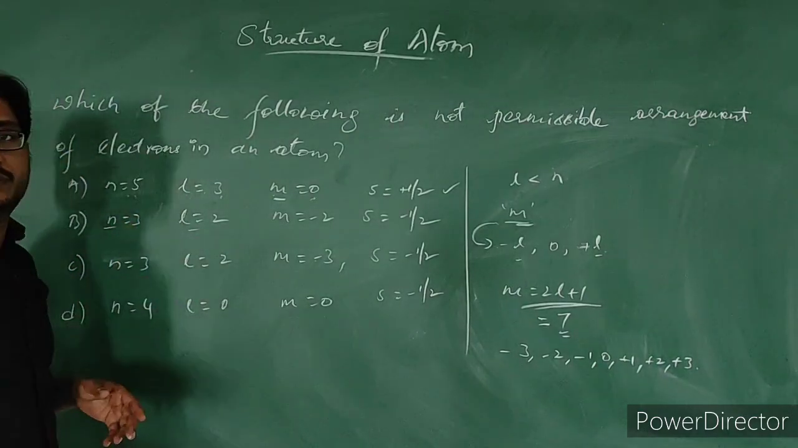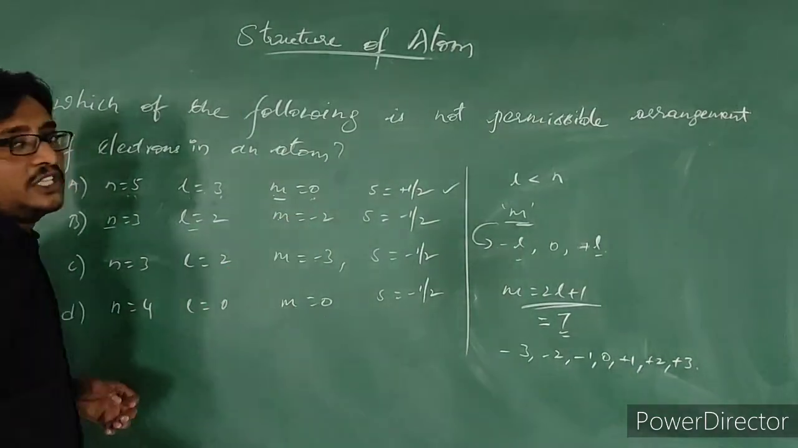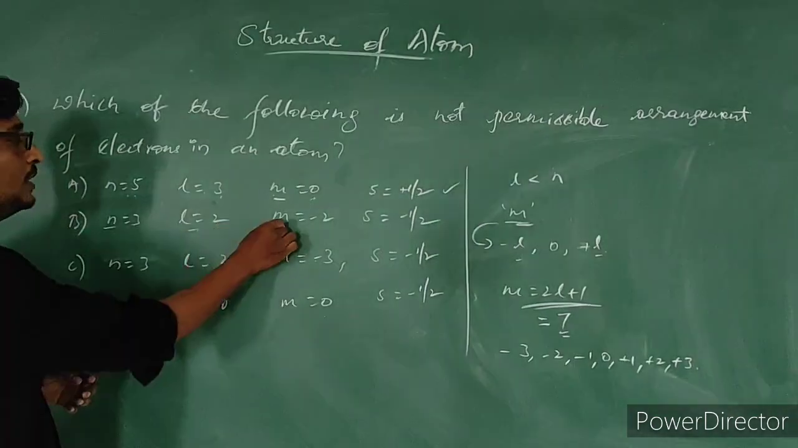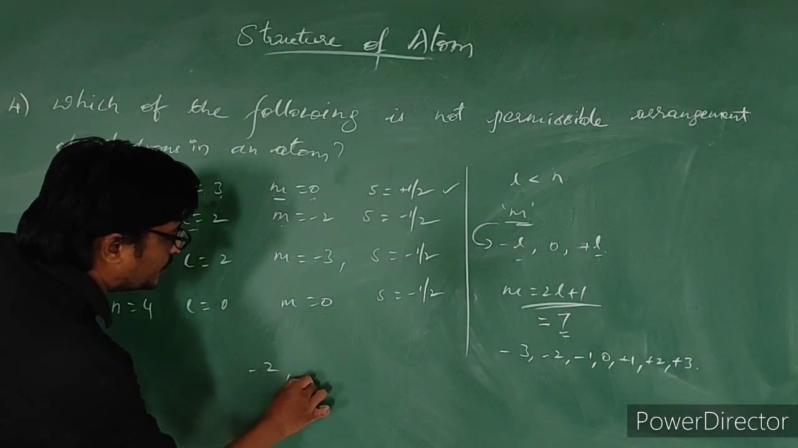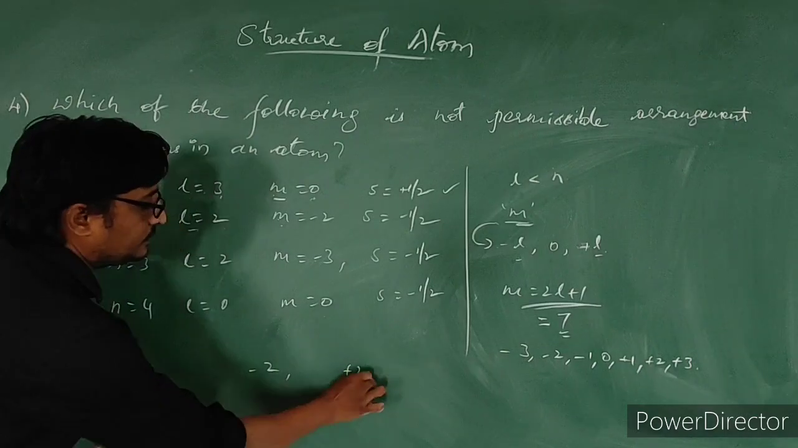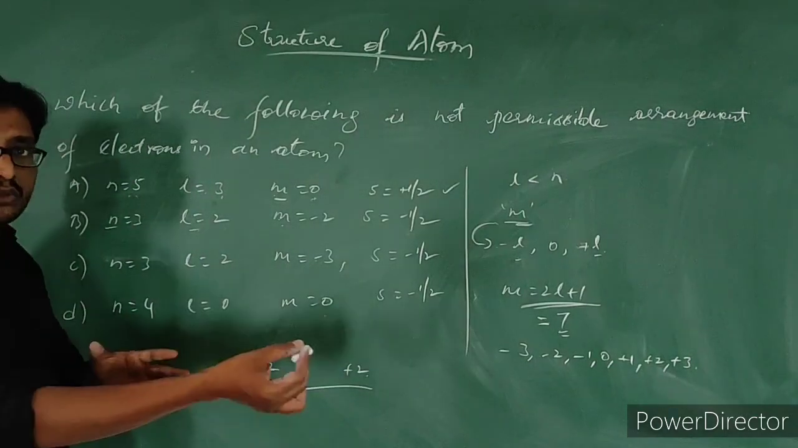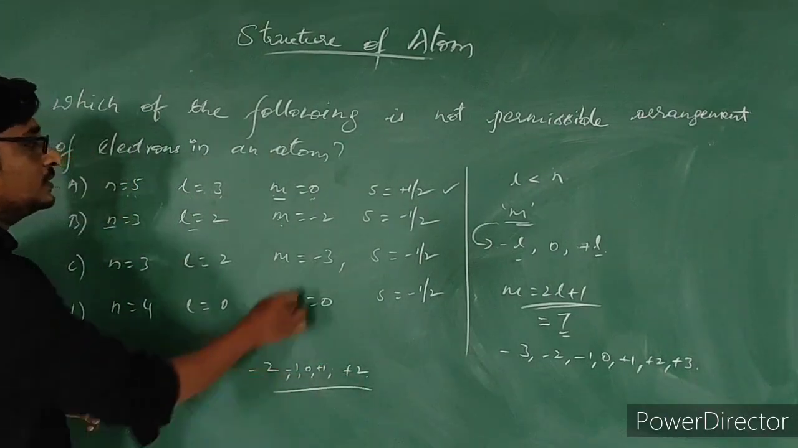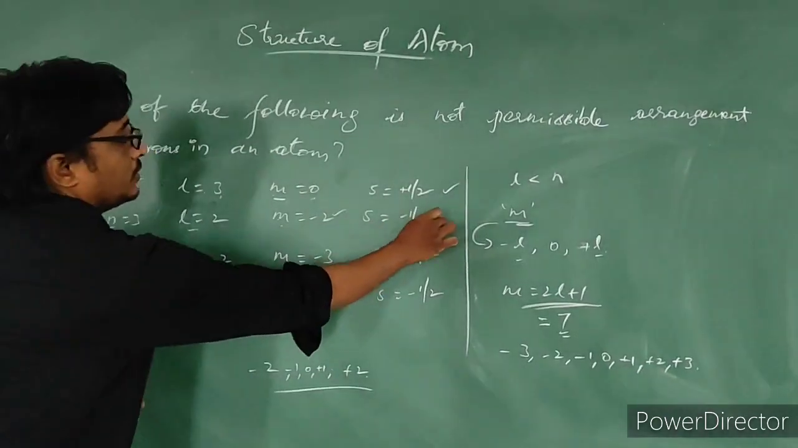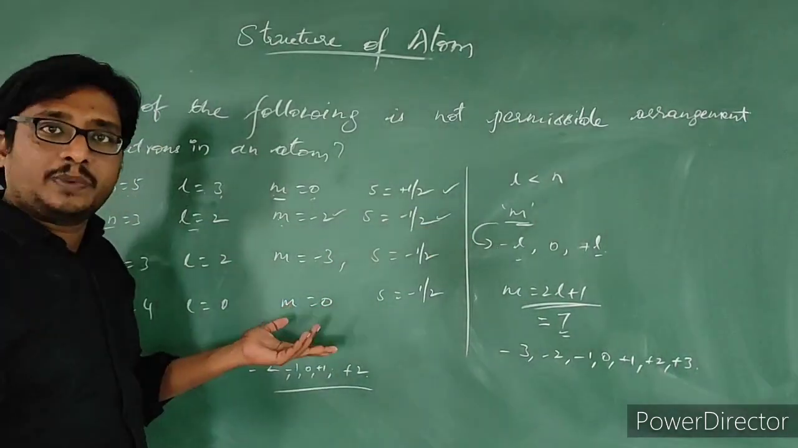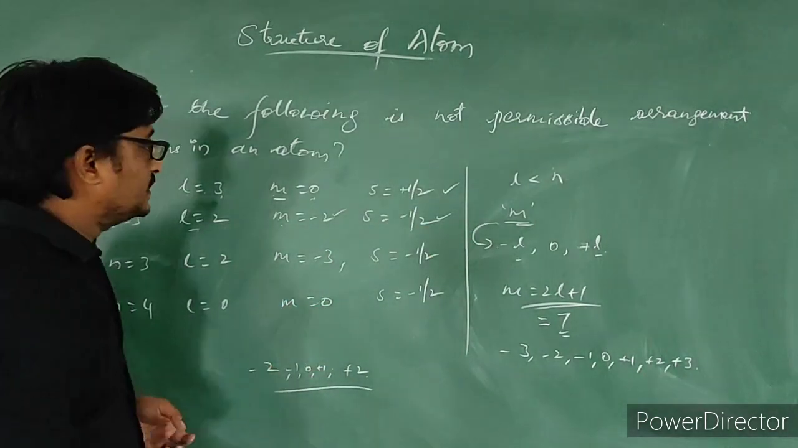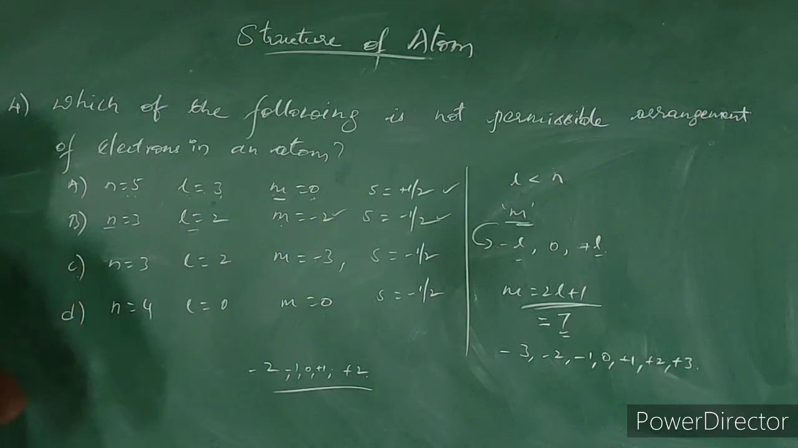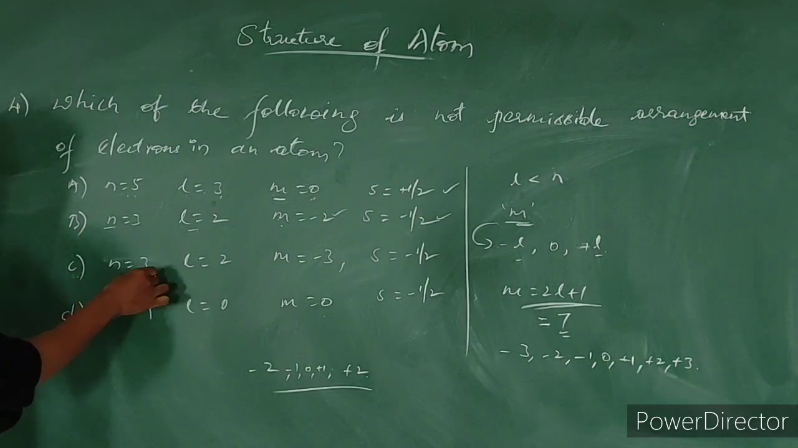So it is also permissible. And M is equal to -2. If L is equal to 2, M can have values ranging from -2 to +2. Is that right? -2, -1, 0, +1, +2. So this is also correct. S is equal to -half. It can have -half or +half. Anything is correct.